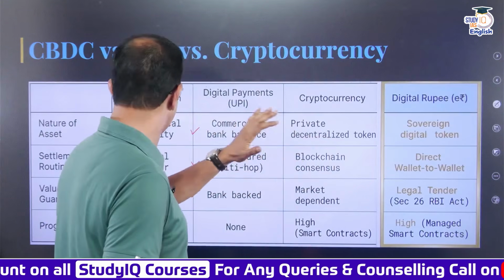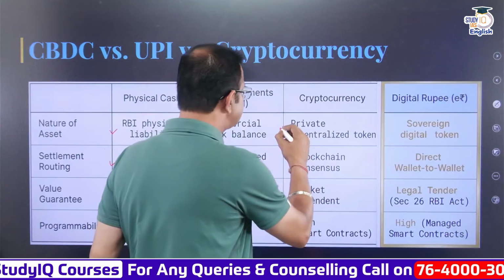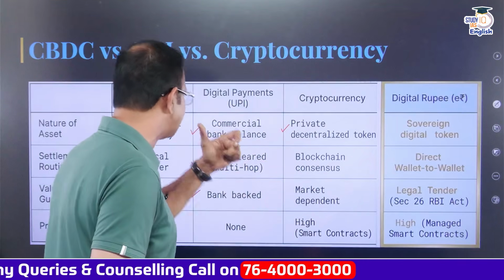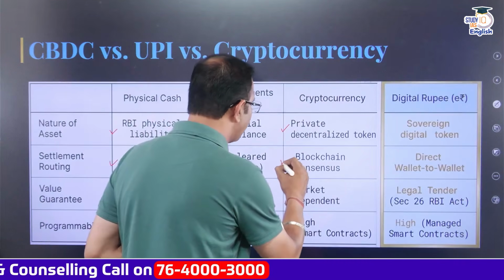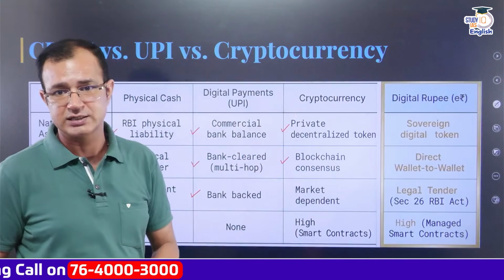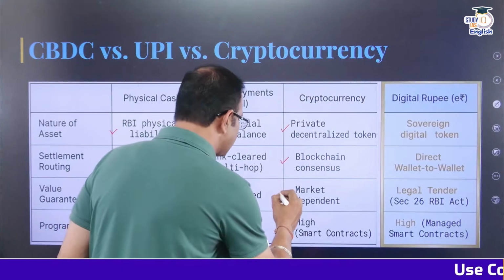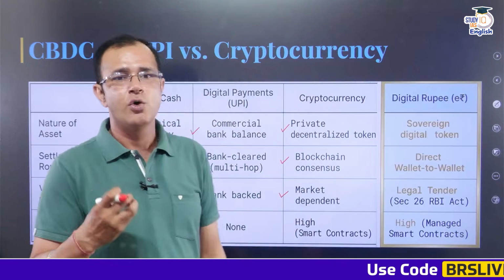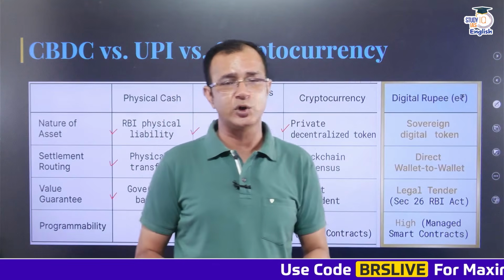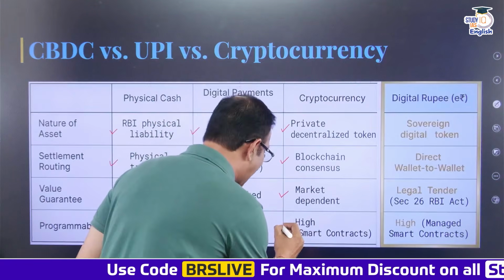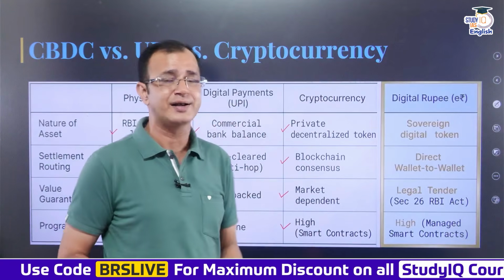The cryptocurrency is basically a private, decentralized token, and blockchain consensus is taken into account while going for the settlement of the cryptocurrency. Also, the complete cryptocurrency is dependent upon the market, and the market decides what the value of that cryptocurrency will be. And again, it is highly programmable with smart contracts.